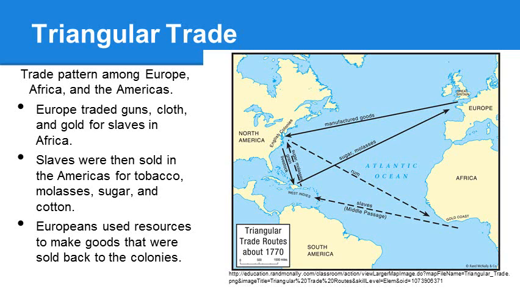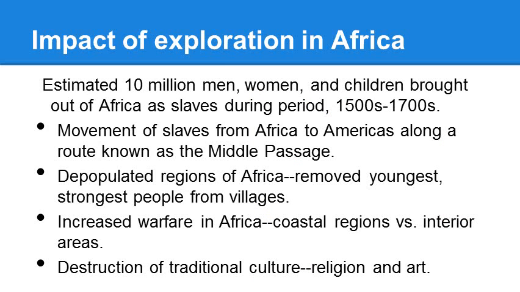Those slaves were then brought to the Americas via a route called the Middle Passage and were sold for tobacco, sugar, molasses, and cotton. These resources or raw materials were taken back to Europe and they were turned into finished goods that were then sold for a profit back in the colonies. This is what is triangular trade.